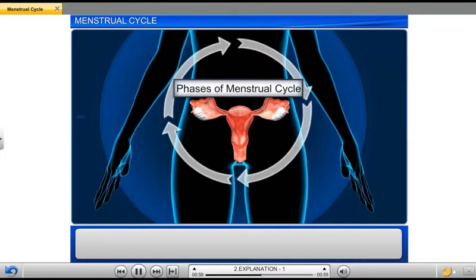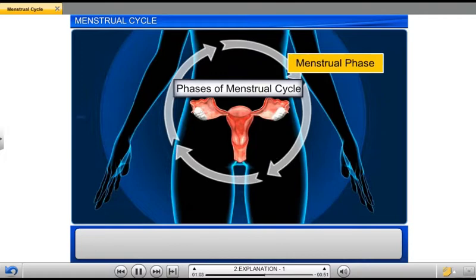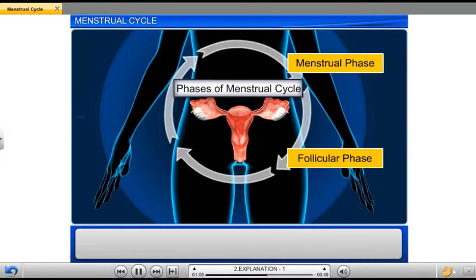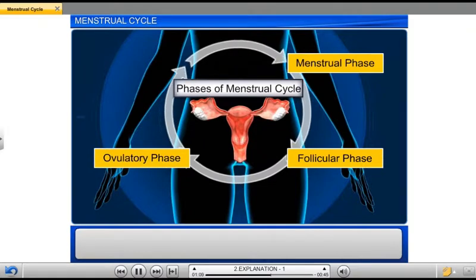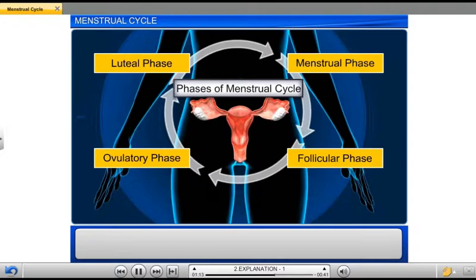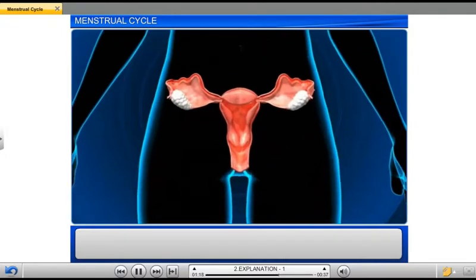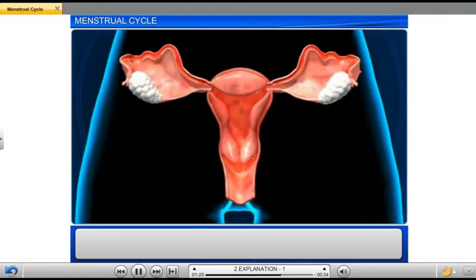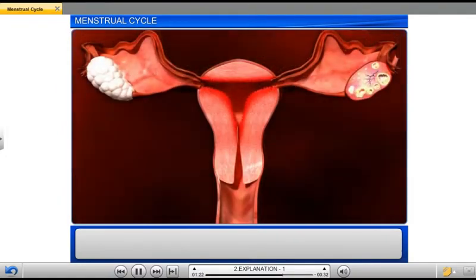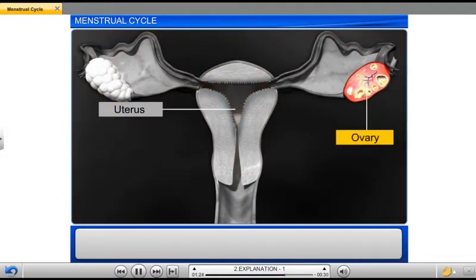a single menstrual cycle consists of 4 phases: menstrual phase, follicular or proliferative phase, ovulatory phase, and lastly, the luteal or secretory phase. Each phase of the menstrual cycle is marked by simultaneous changes in the uterus, ovary, and the secretion of hormones.